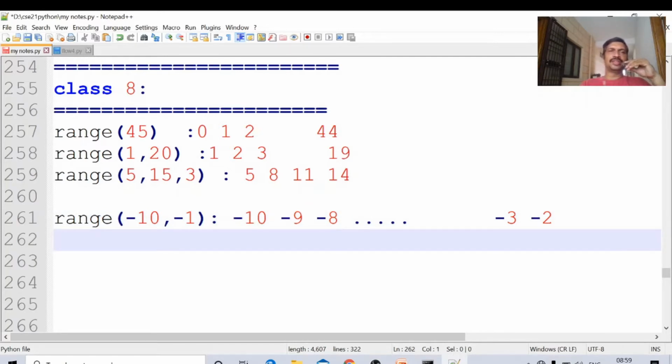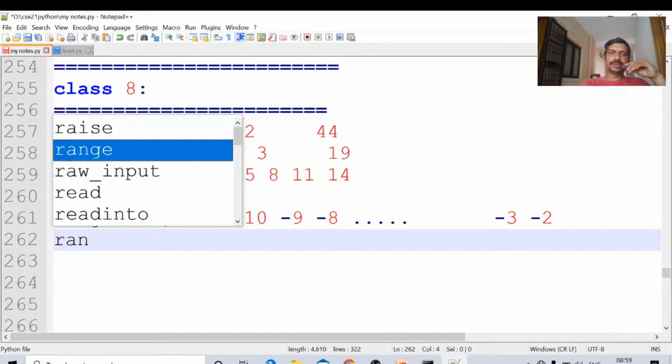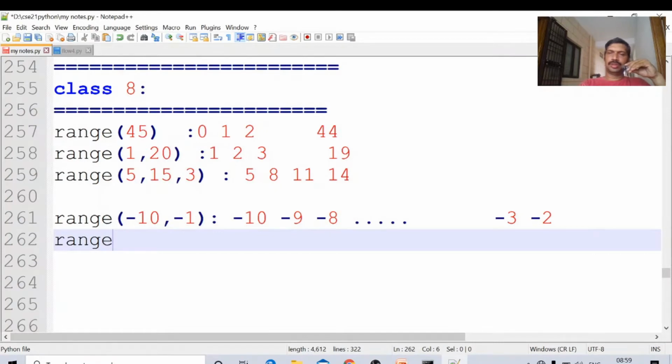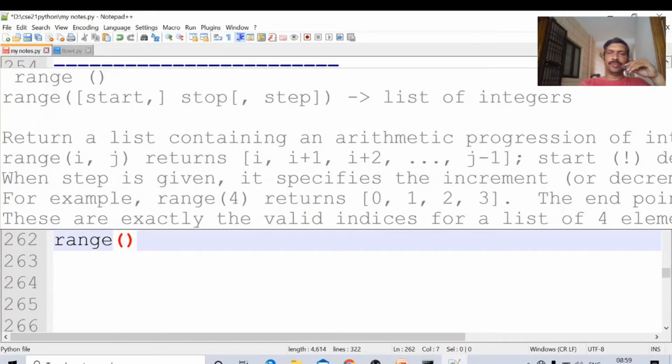Here also the increment will work. Range of minus 10, comma minus 3. Which one is lowest? The lowest number is minus 10. Next one minus 3. I want to increment 2 at a time. What values will it generate?